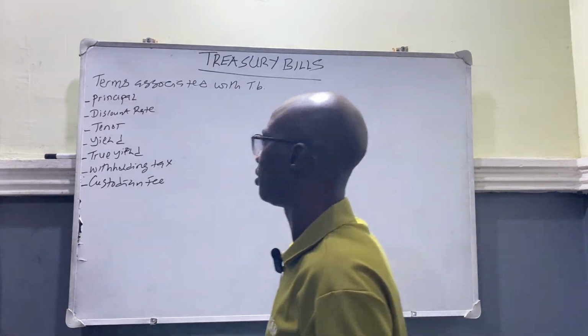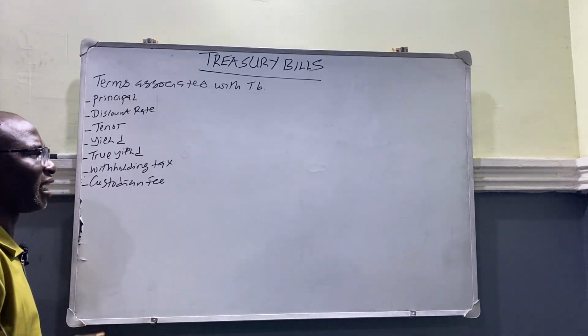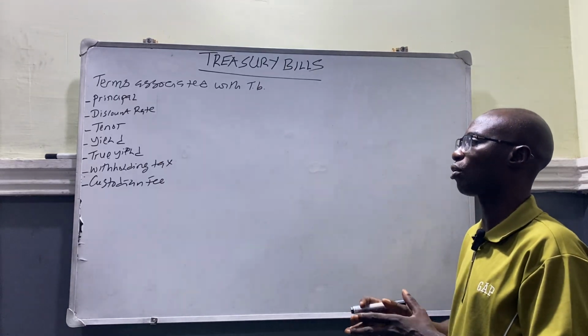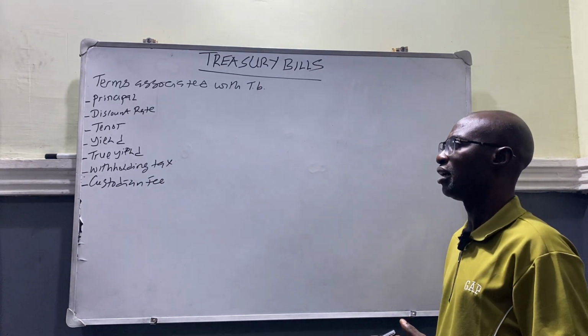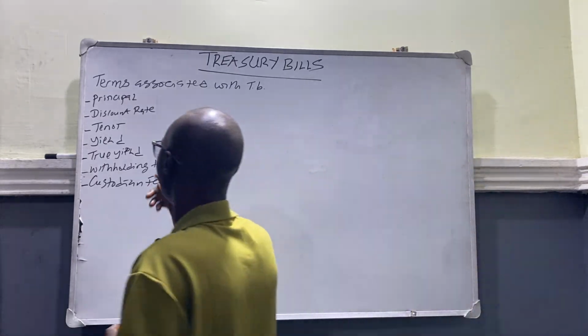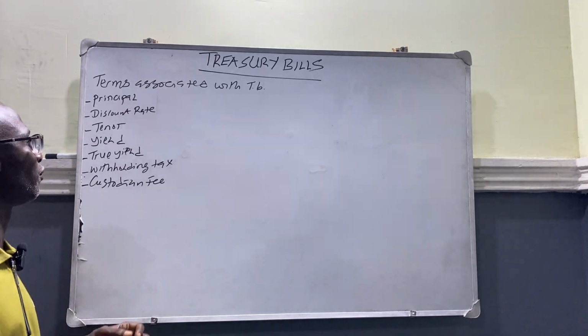Now we have the yield. The yield here simply means the difference between the principal and the discount rate. That is your yield. Now we also have what is called the true yield. True yield is more important than the yield, even more important than the discount rate, because true yield, in investment appraisal, we call it internal rate of return.